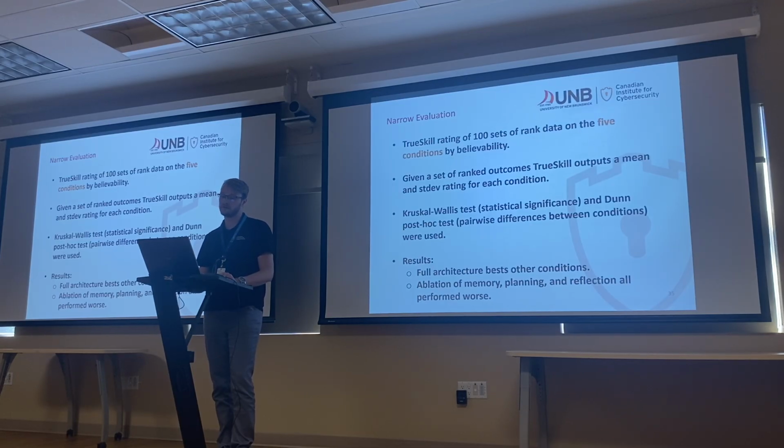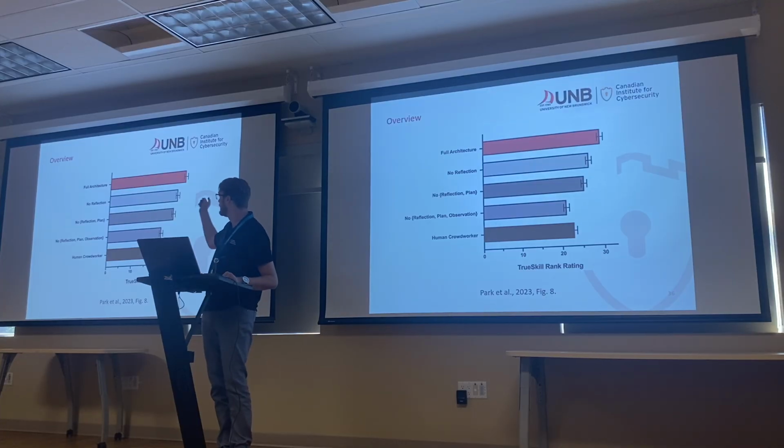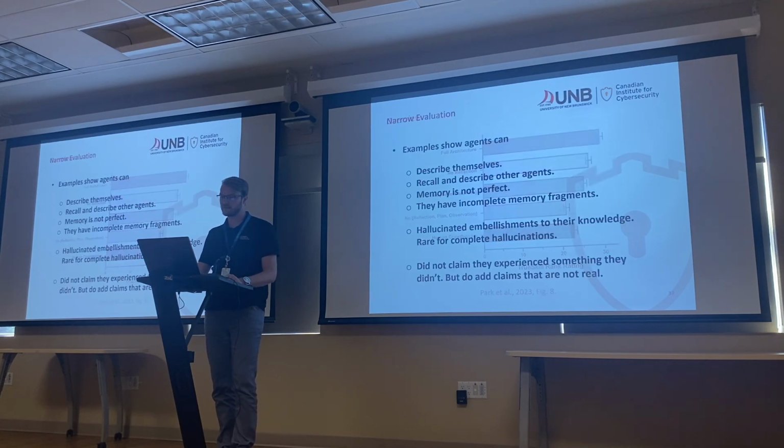They also use statistical techniques like the Kruskal-Wallis and Dunn post hoc test, which relate to statistical significance tests. And then in terms of results, the full architecture that they use is best amongst all the other conditions. So they also test ablating the agent's memory capabilities, their planning capabilities, and reflection capabilities, and they find that they perform worse in all cases. So this is just a very small snippet of that. We can see the full architecture gets the highest believability score versus with no reflection, no reflection and planning, and no reflection, planning, and observation respectively. So that's interesting.